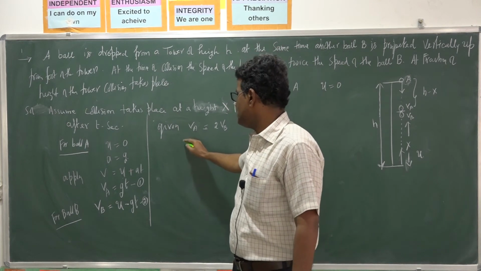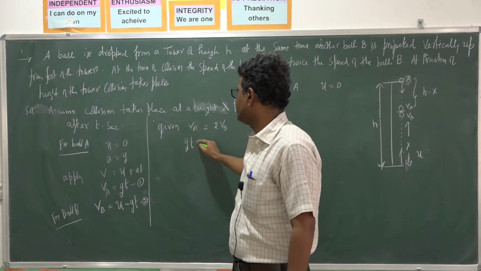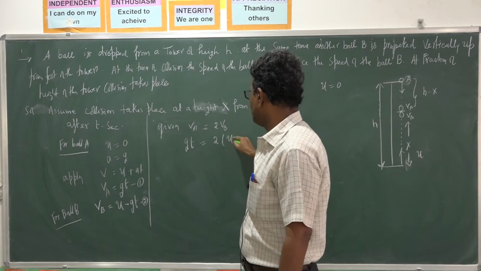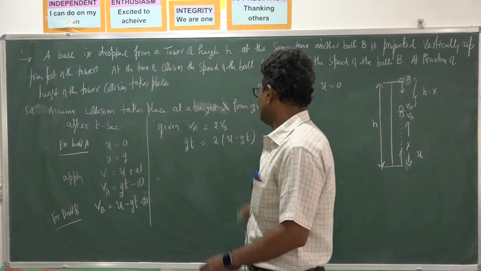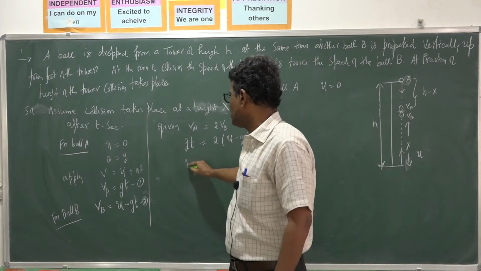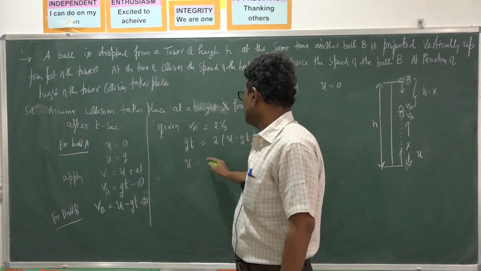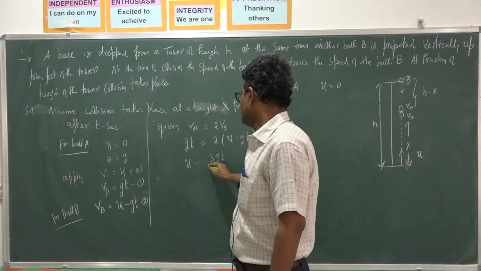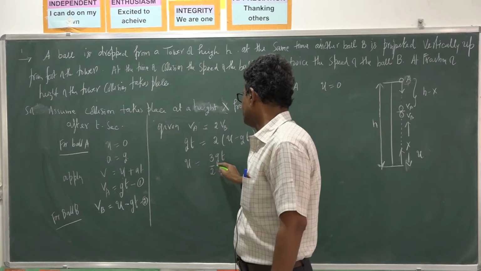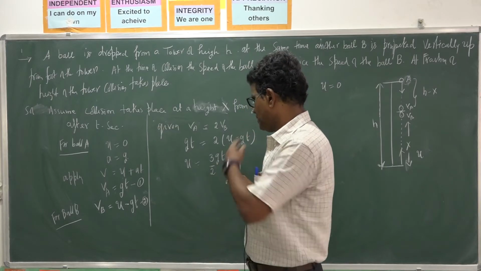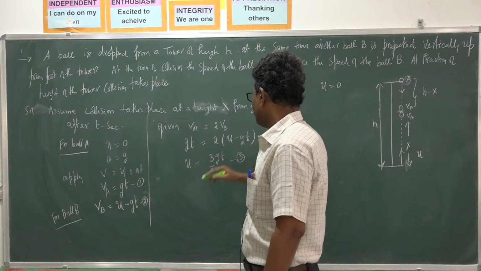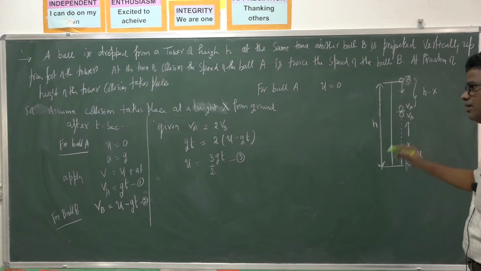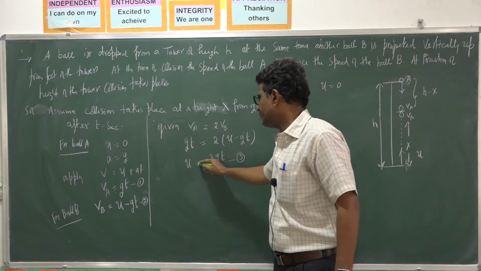So VA is gt, VB is u minus gt, and gt equals 2 into (u minus gt). So 2u equals 3gt, u is equal to 3 by 2 gt. You call it equation 3. So I got the initial velocity of the second ball in terms of time t.